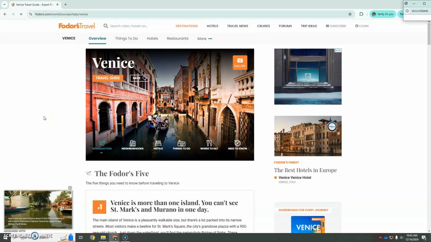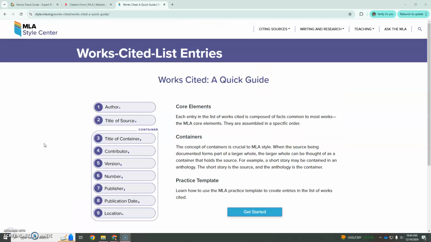Now, as you're doing your research, I recommend you go ahead and do your works cited. I would open a separate Word document, just keep those there until you're ready to cite your sources. The MLA Style Center is a great place to have access to all these citation guides.